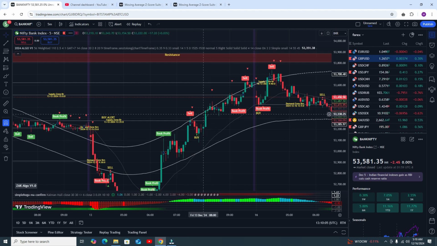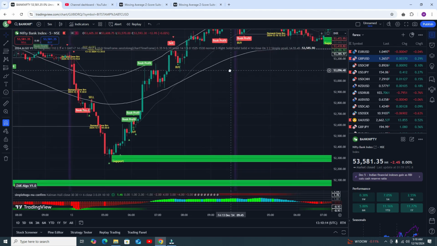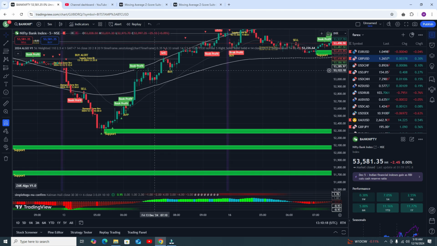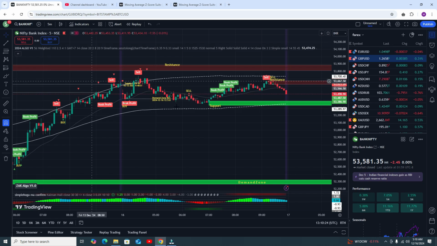There are some more beauties of this indicator. Here you can see the resistance level, support and resistance level. It will give you a demand and supply zone, the band line, and the EMA line as well. So this is the all-in-one indicator. It will give you all confirmation, and definitely you will get profit all the time. So I gave you all the details.